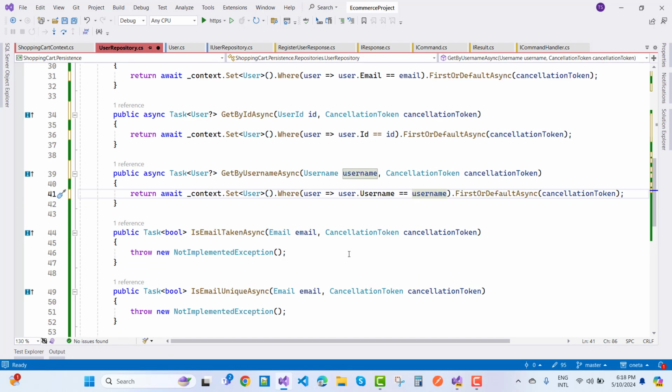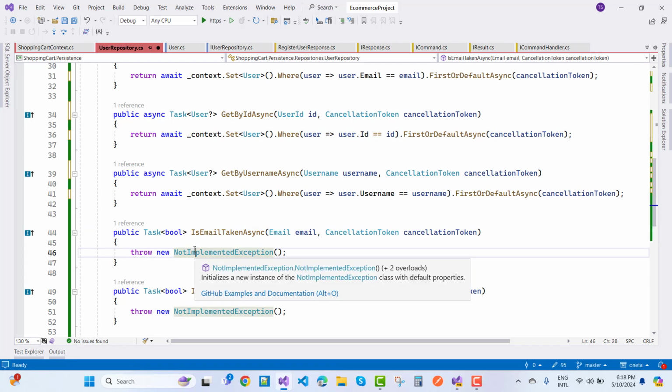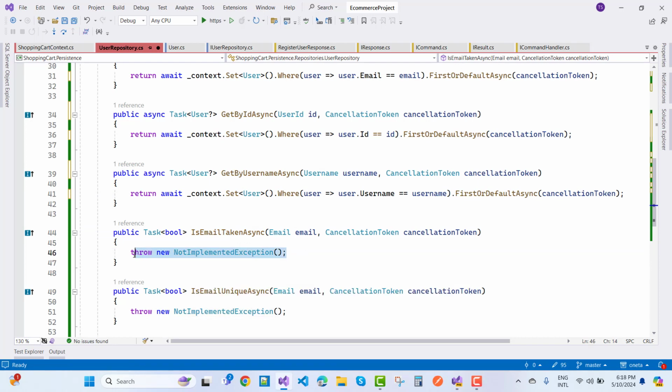Now the next one is IsEmailTakenAsync, to check whether you already have that email. We know that by using the Any method you can check whether the email is already taken.